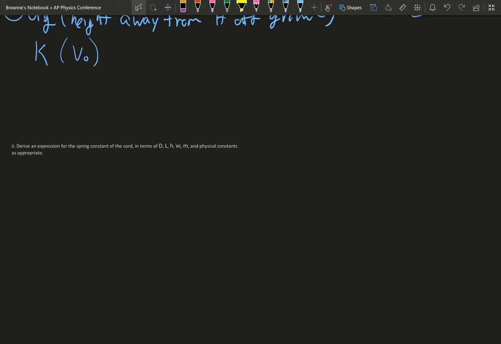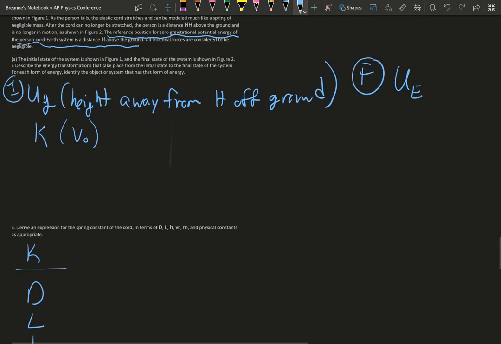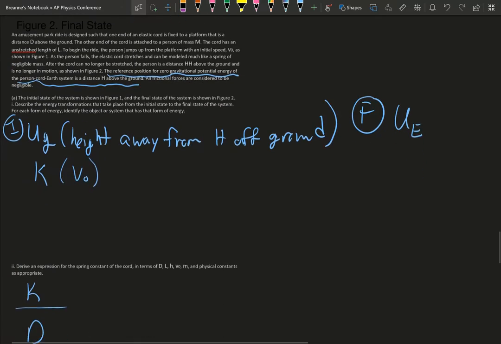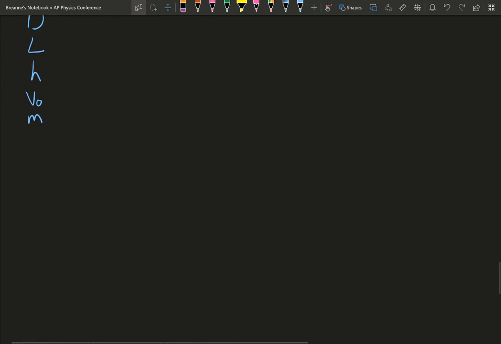So now, derive an expression for the spring constant of the cord. Our spring constant is K, so we're solving for K, in terms of D, L, little h, V, and M. Shouldn't it be big H, not little h? I don't remember seeing any little h's here. So yep, that should be big H. We're going to convert that to big H.